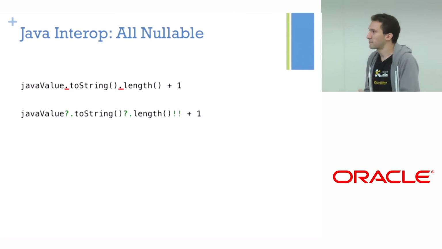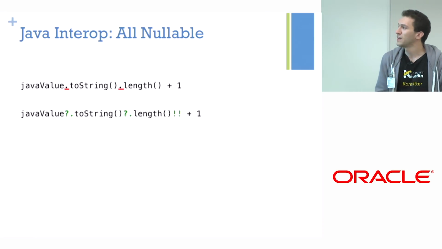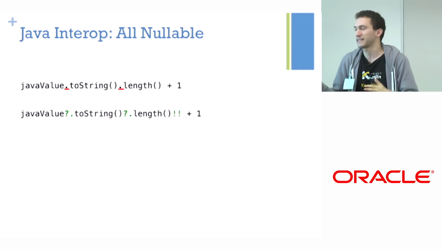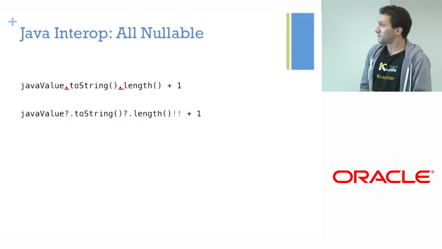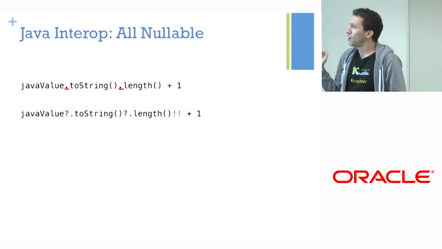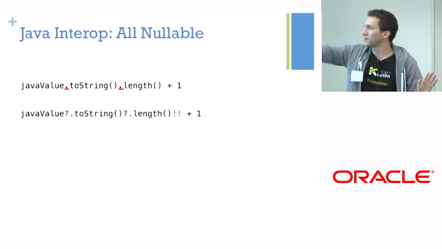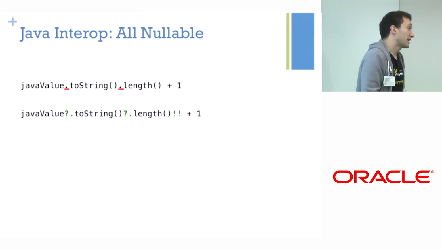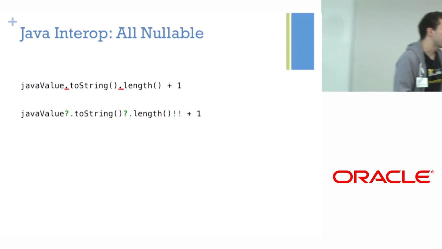So what I can do is, for example, these safe calls that basically evaluate to null if the left-hand side is null. But this picture means that all your code where you interop with Java is covered in these special symbols. And this may be a price you're willing to pay for type safety and soundness.